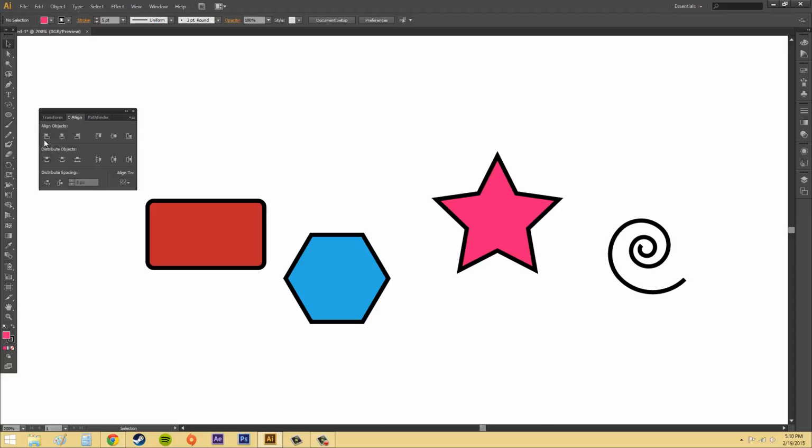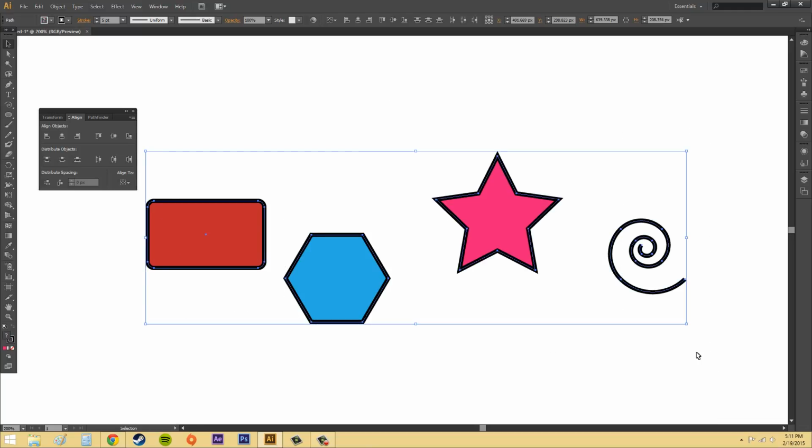So if we take a look at the panel, we've got Align Objects, and we've got Horizontal Align Left, Center, and Right. These are our horizontal aligning parts. And then we've got Vertical Align Top, Vertical Align Center, and Vertical Align Bottom. The next thing we have is Distribute Objects. We've got Distribute Top, Distribute Center, and so on, just like the other one, but these are distributing. So if you want to start, go ahead and select your objects. Now for aligning, you have to have at least 2 or more objects, and when you distribute, you want at least 3 or more objects.